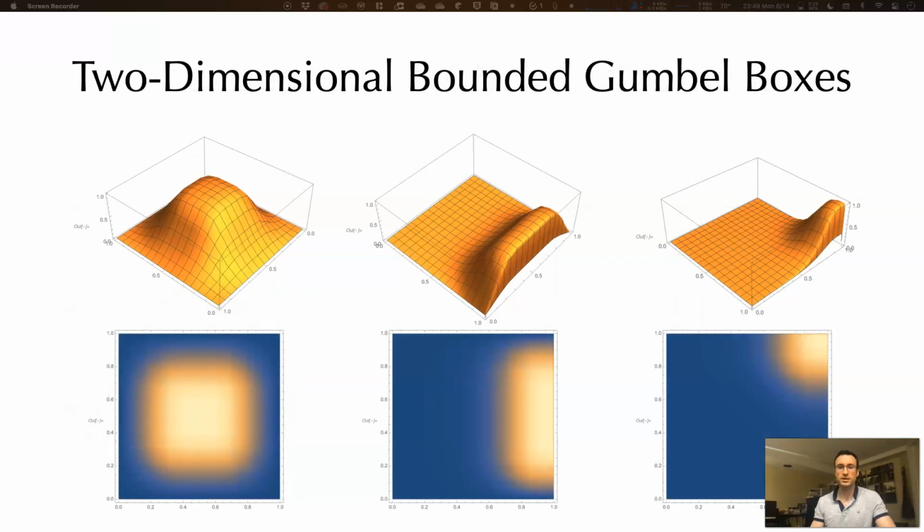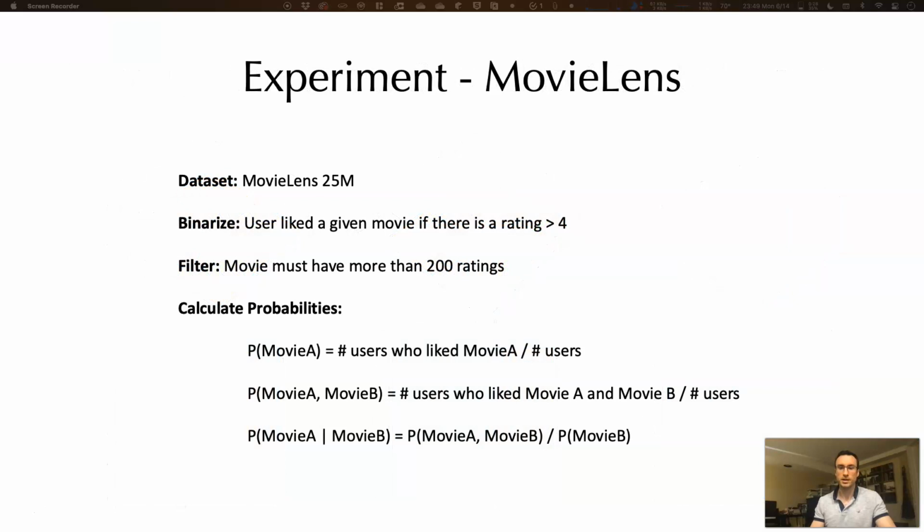To get a sense of the loss landscape in higher dimensions, we also plot the probability of a point being inside a two-dimensional bounded Gumbel box. We evaluate these bounded Gumbel boxes by modeling conditional and marginal probabilities based on MovieLens, a dataset with movie ratings. As done in previous box embedding evaluations, we binarize the data and consider that a user liked a given movie if they rated it greater than 4.